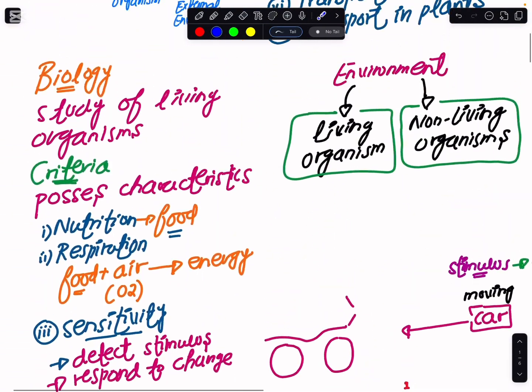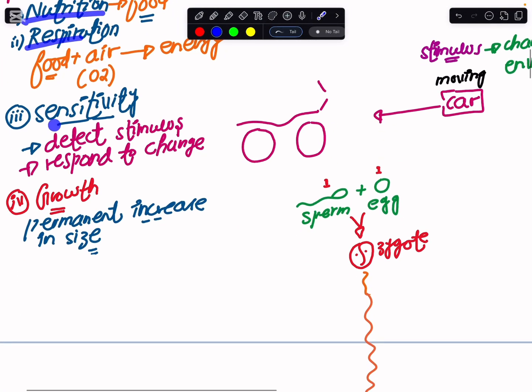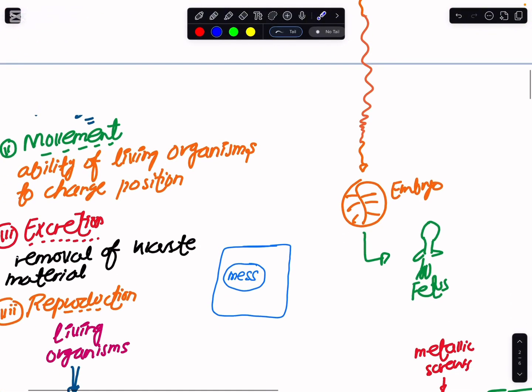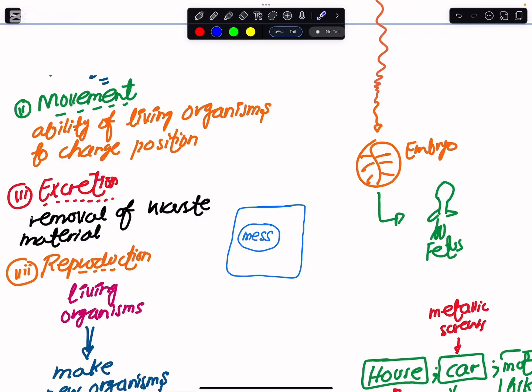So if living organisms have all of these basic features or characteristics in them, the nutrition, the respiration, the sensitivity, the growth, and onwards the movement, excretion and the reproduction, then that particular thing would be living. If a thing does not possess any of these, then ultimately that would not be a living organism.